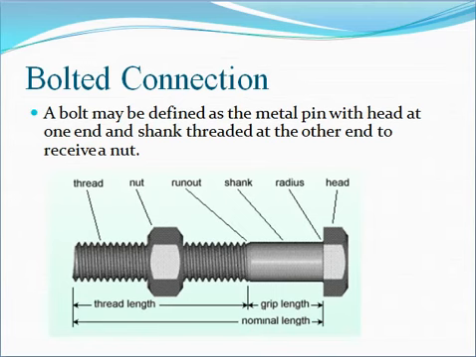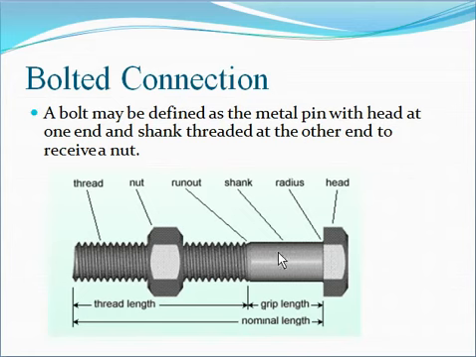Now we will discuss the next connection, that is the bolted connection. See the definition. A bolt may be defined as a metal pin with a head at one end and a shank threaded at the other end to receive a nut. Here you can see that this is the head portion. This is similar to a rivet actually.